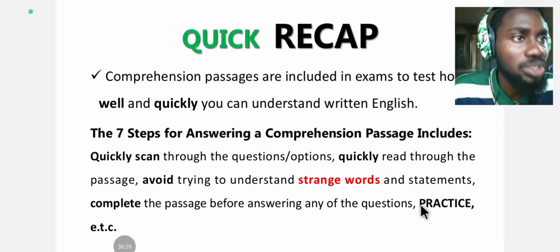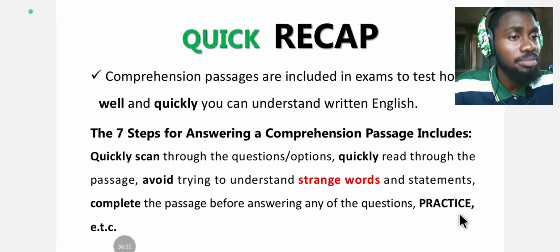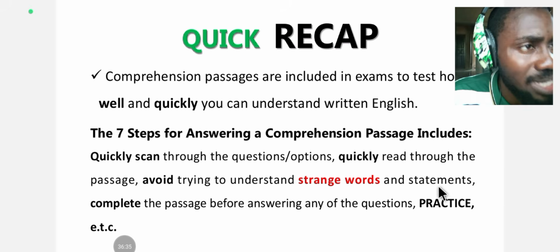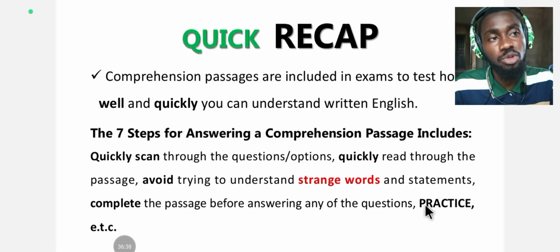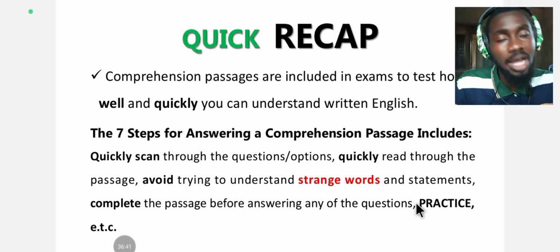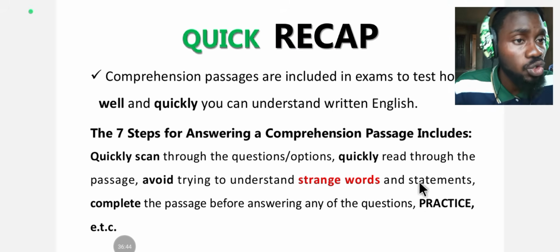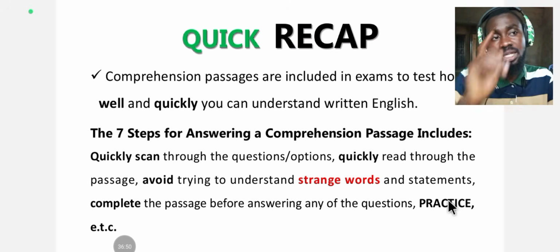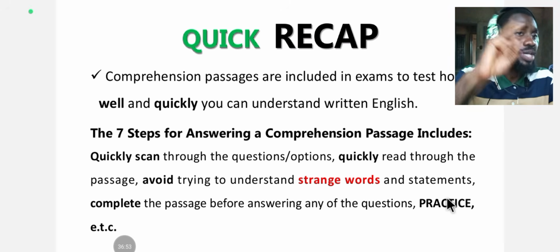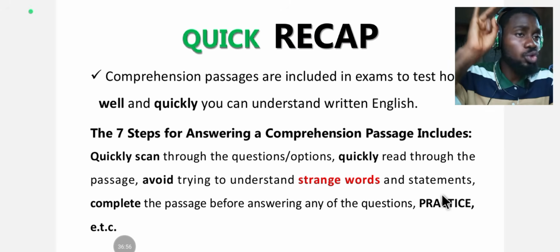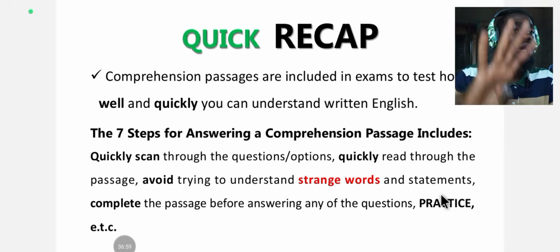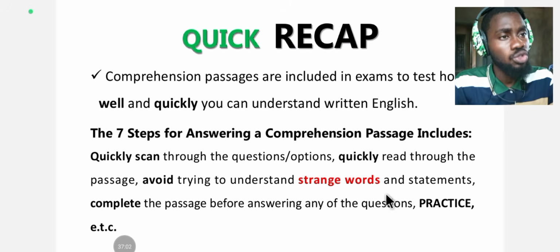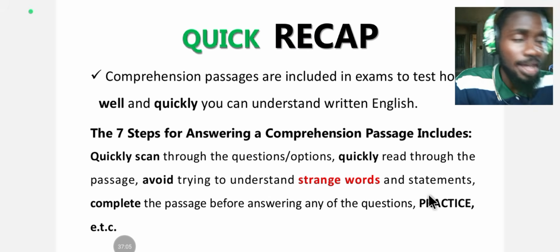And the very important one, which is very important before the exam, when you are not in your examination hall: practice. Make mistakes and learn from your free mistakes. It only costs you your time. The mistakes you make during practice only cost you your time and your energy. But the one you make in an exam condition costs you your time, your money, emotional trauma, and social humiliation, among others. So you have to practice.